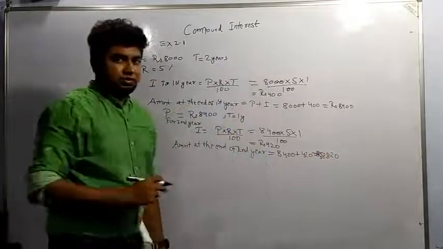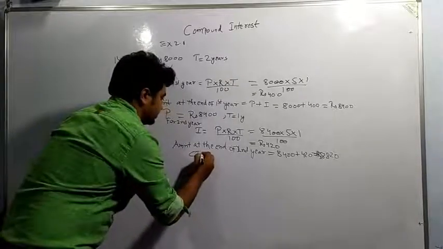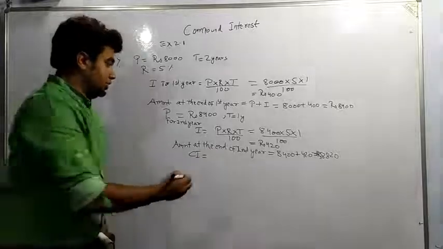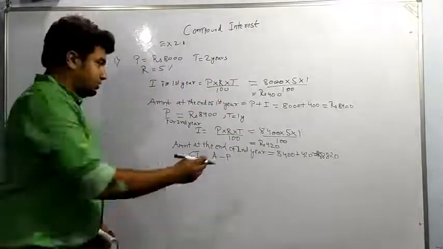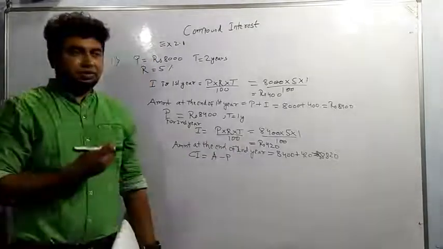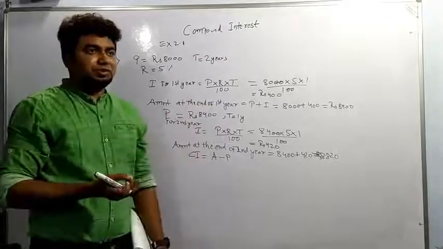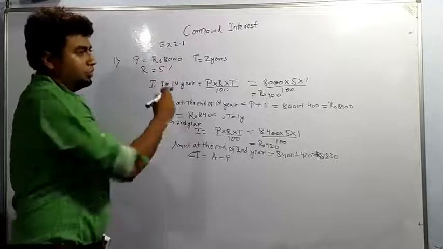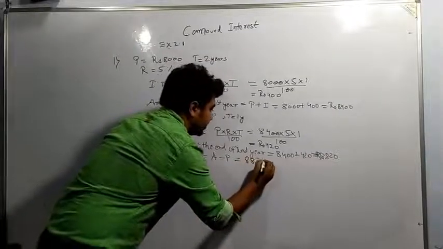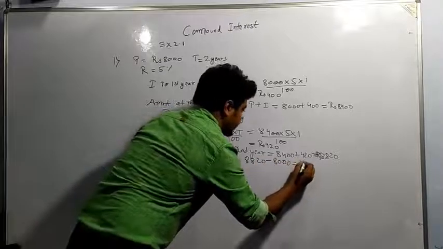Okay. So compound interest will be equal to amount minus principal. Now which amount? The desired or the given period after a certain interval of time, after 2 years, not after the first year. So this is the final amount. Final amount minus original principal. That is the way of calculating compound interest. 8,820 minus 8,000. This is 820.